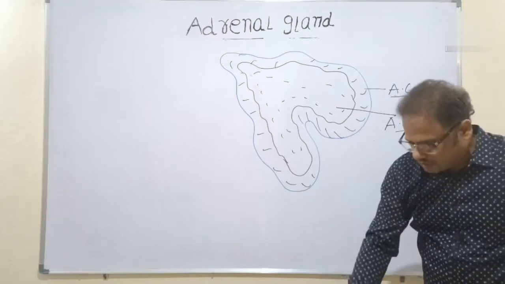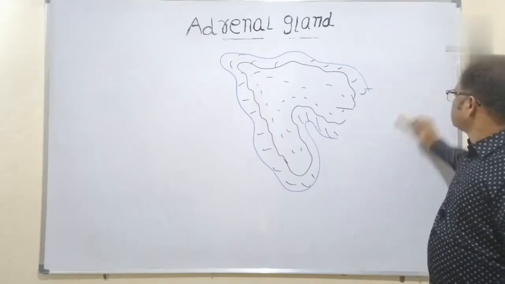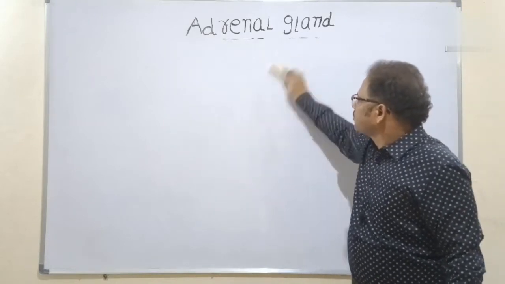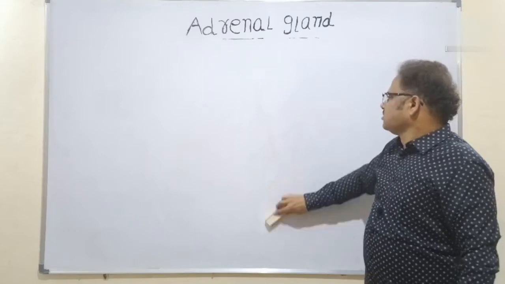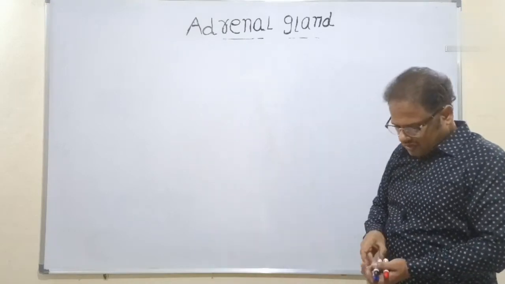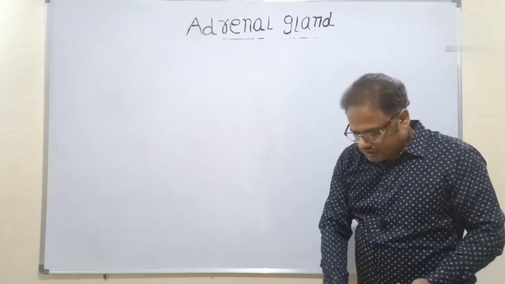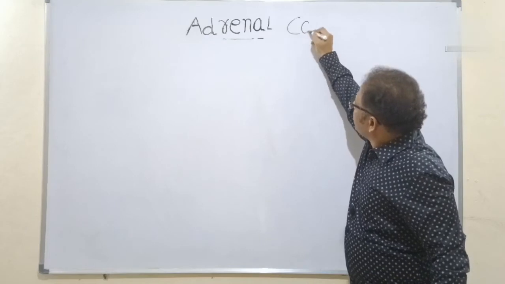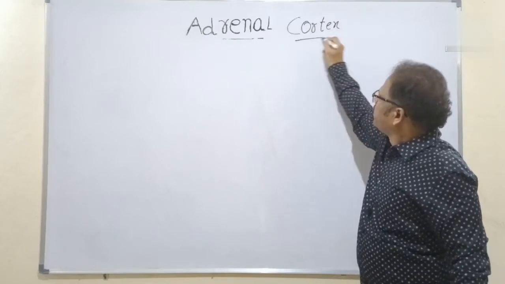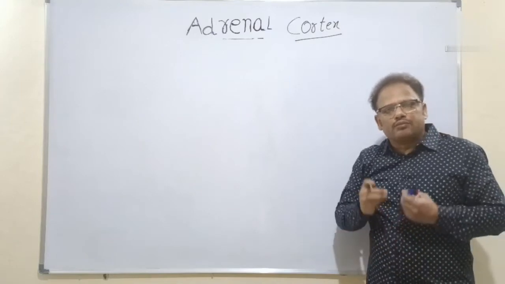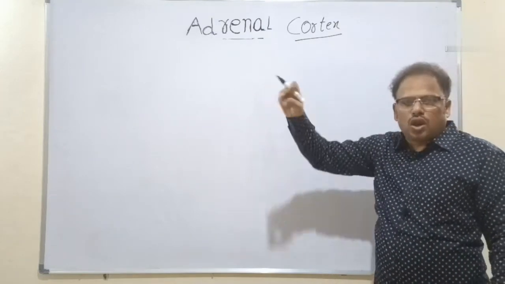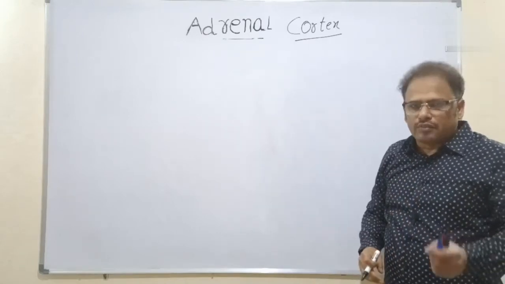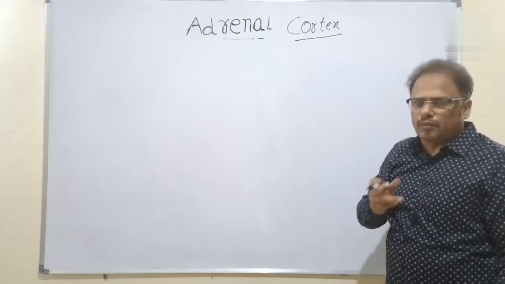Okay students, very simple. The peripheral tissue derived from mesoderm is called the adrenal cortex. So all of you type in the comment box below: the adrenal cortex is derived from dash, and the adrenal medulla is derived from dash. What is the answer? All of you type in the comment box below first.